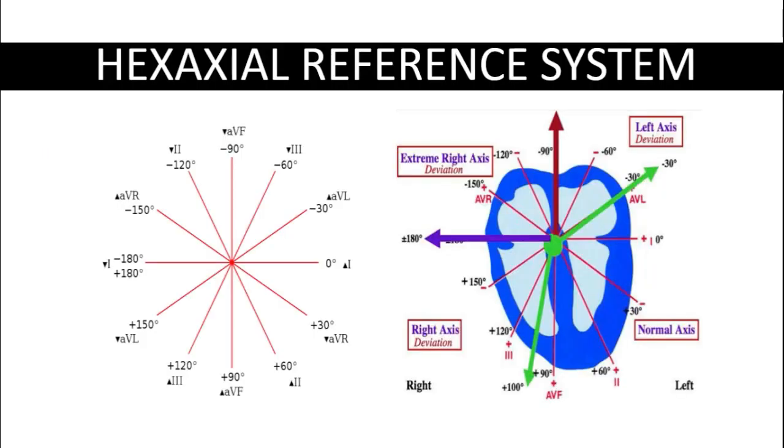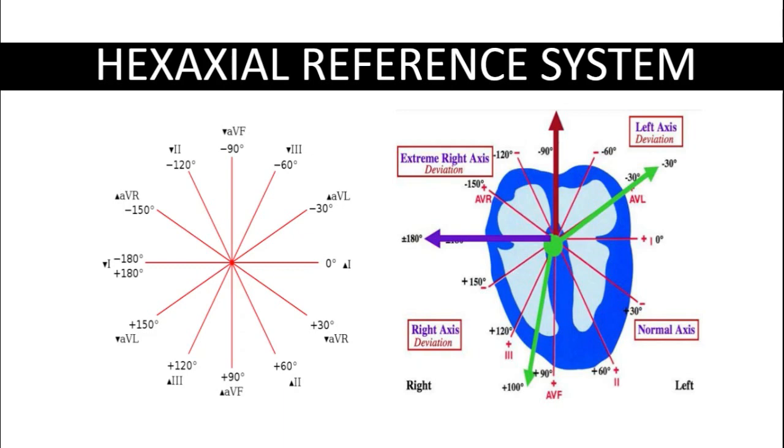Then we are going to the hexaxial reference system. This is the internationally accepted system, and it helps us in determining the heart's electrical activity in the frontal plane of the human body. Here we can see how all the leads and electrodes are placed on the chest according to the frontal plane of the heart.